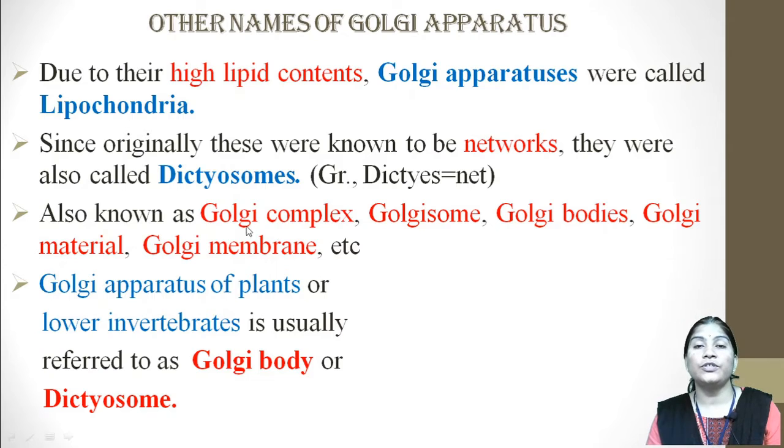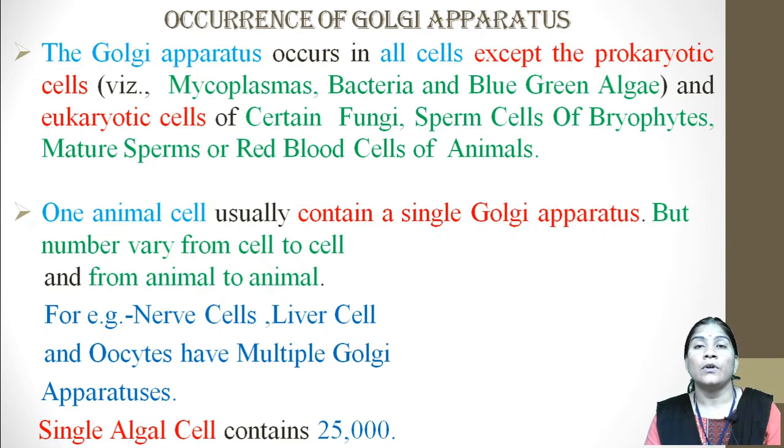Golgi complex, due to the formation of different elements all together forming a complex. Having a boundary membrane organelle, it is called the Golgi membrane. In plants, the Golgi apparatus is called the Golgi body or the dictyosome.